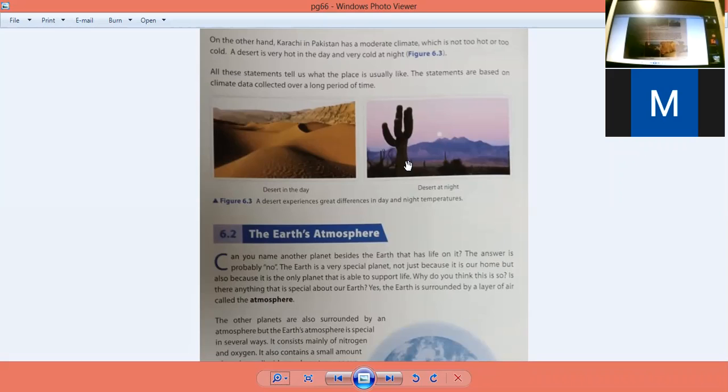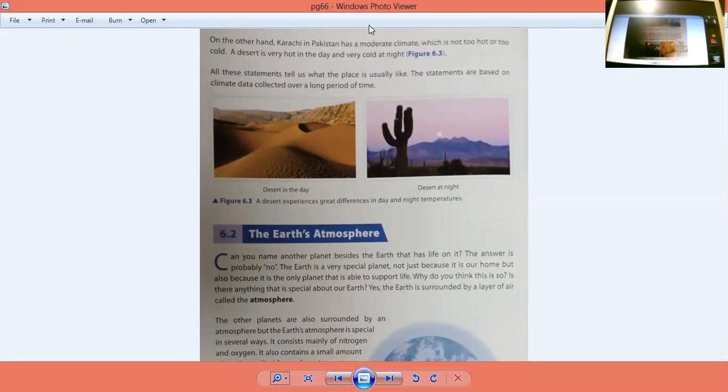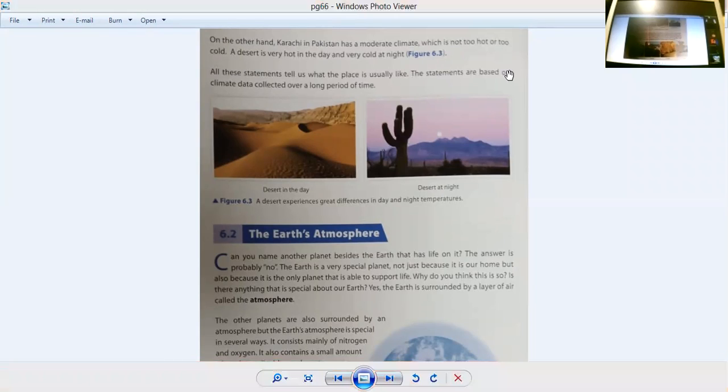The statements are based on the climate data collected over a long period of time. So they take a record of the things every day to make a climate of that specific region. So there's a figure for 6.3. A desert experiences great differences in day and night temperature. Yes, in the desert the temperature differences are much between day and night.